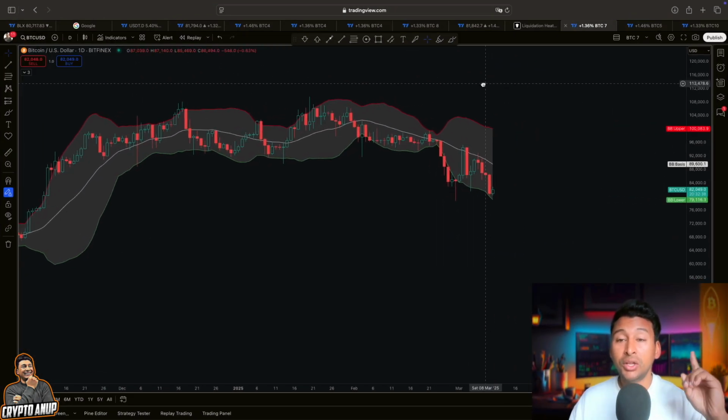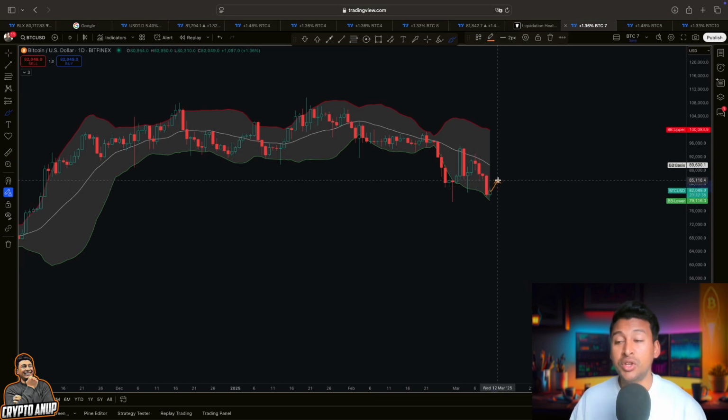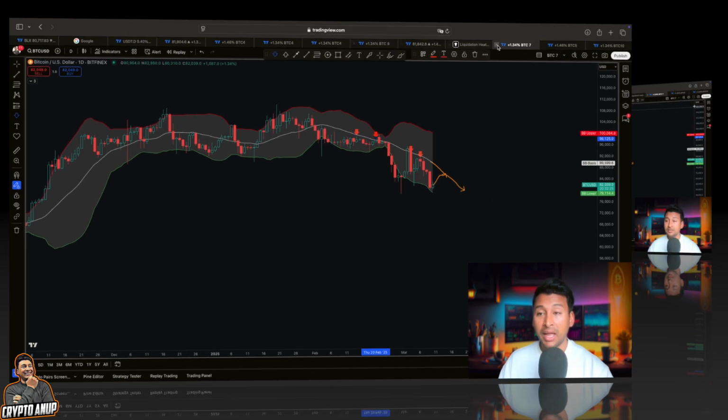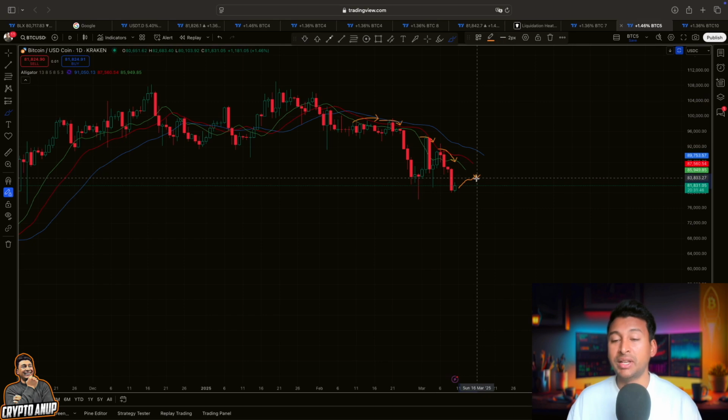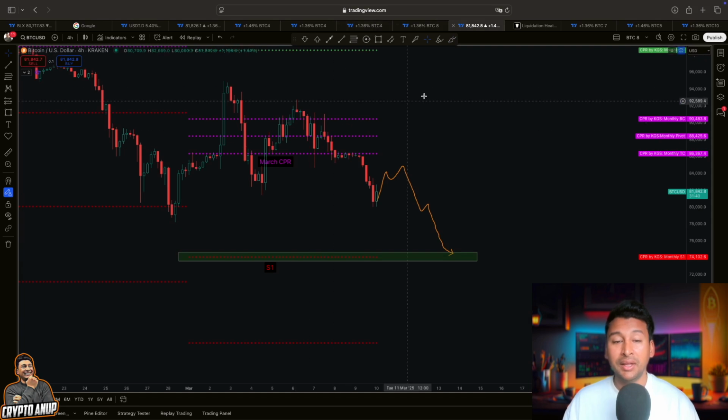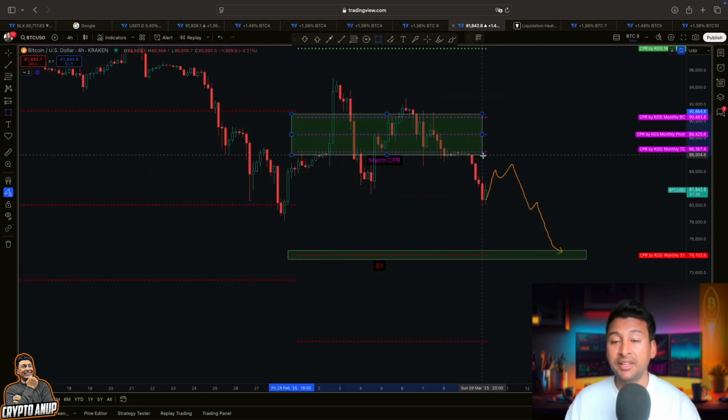But please be careful. We don't want to get trapped, because we know we have extremely important resistance from this Bollinger Band center line, which acts as resistance during a downtrend, just like here, right? And even this Williams Alligator indicator. Yes, guys, during a downtrend, this Williams Alligator indicator tends to act as resistance, just like the center line. So in any sort of rally in the medium short term, this trend line will be acting as additional resistance along with this sepia trend line. Yes, guys, this sepia trend line in the medium short term will be looked at as resistance.